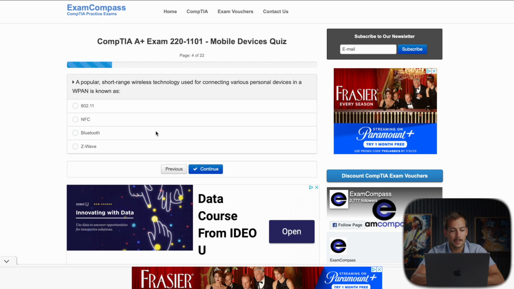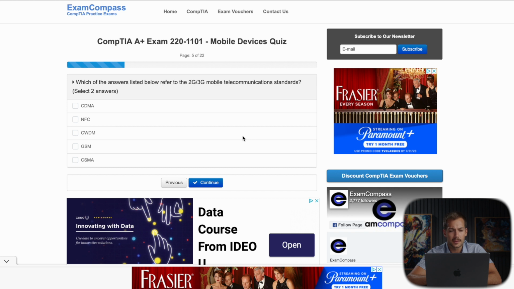All right, next question. A popular short-range wireless technology used for connecting various personal devices in a wireless personal area network is known as Bluetooth. 802.11 is Wi-Fi. NFC is the technology that allows your phone to act as like a credit card for card readers. And Z-Wave is a technology that allows for automation around your home or an office. So Bluetooth here is the correct answer.